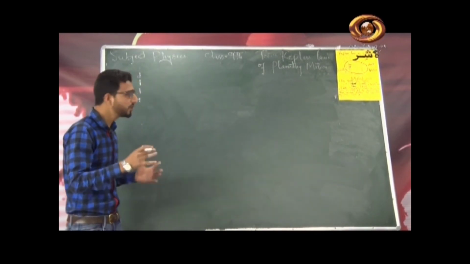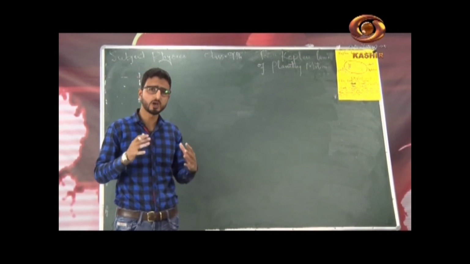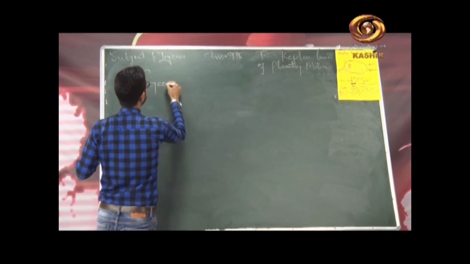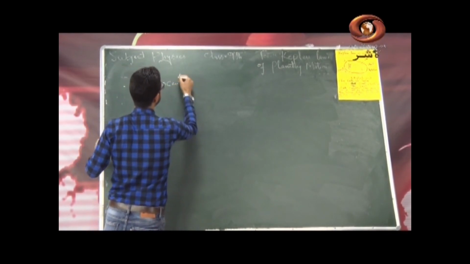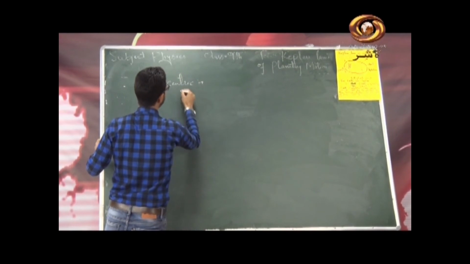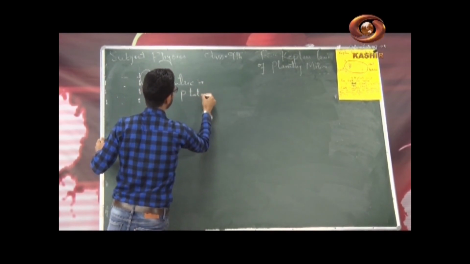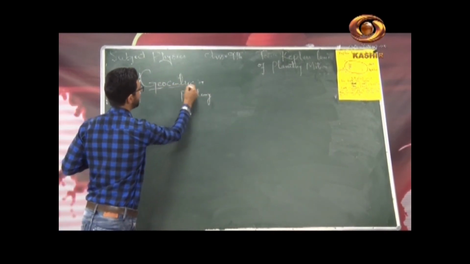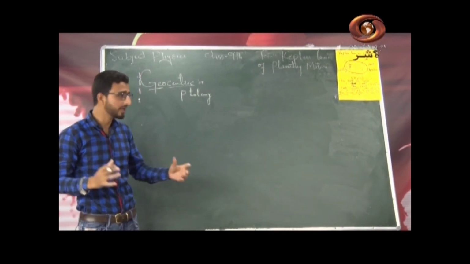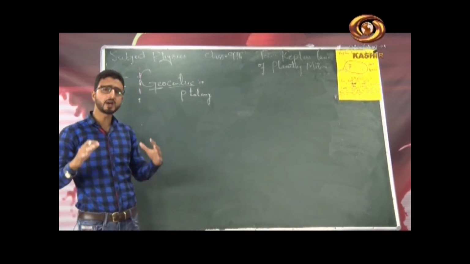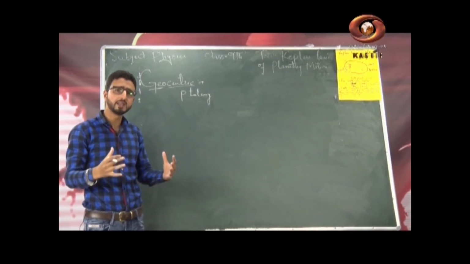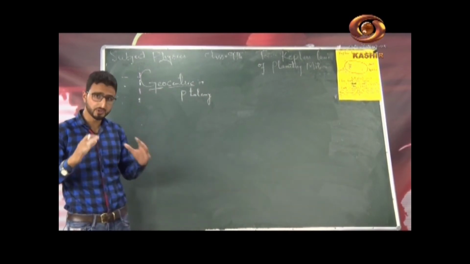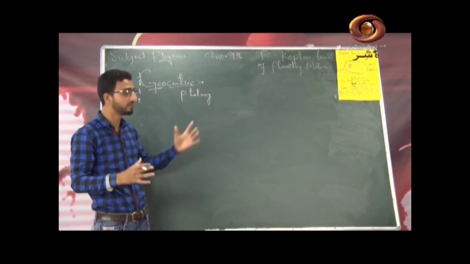पहले क्या था? Geocentric theory was given by the Greek astronomer Ptolemy. Let me write here geocentric theory. According to this theory, geo means earth and centric means center. According to Ptolemy, it is the earth that is the center of the solar system, and every other planet, the sun including the stars, revolve around the earth. It was first considered by the Greek astronomer Ptolemy.